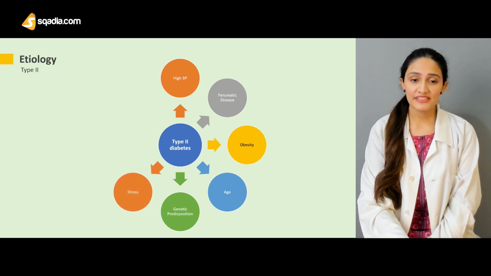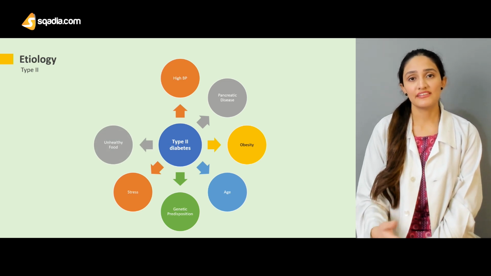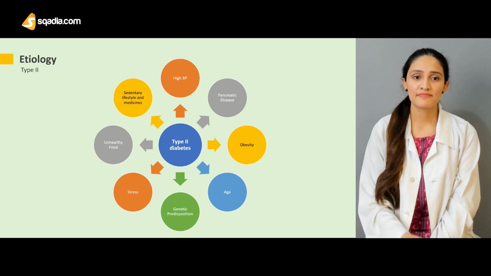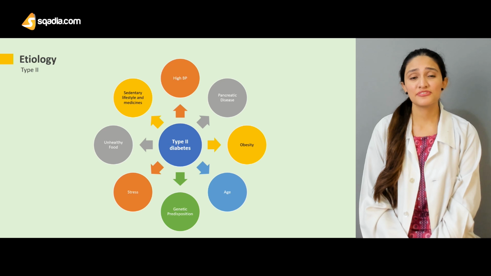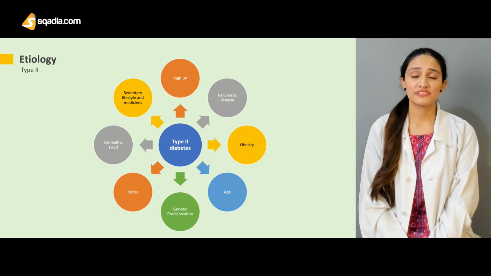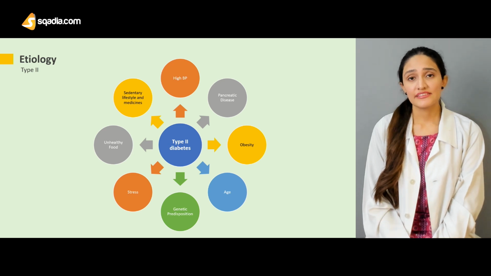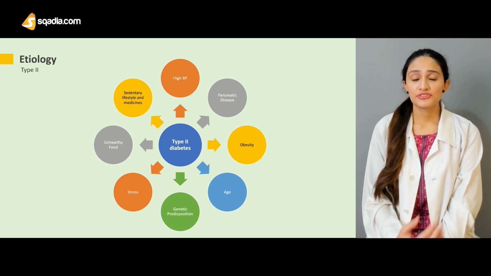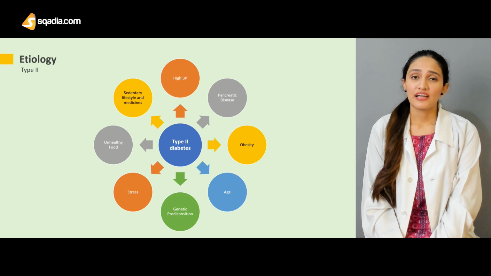Any sort of stress and unhealthy food could lead to obesity and then ultimately type 2 diabetes mellitus, and specifically a sedentary lifestyle. If a patient is very lazy, obese, and does not have any exercise in his daily routine, this could be one of the reasons that a patient could develop diabetes type 2.